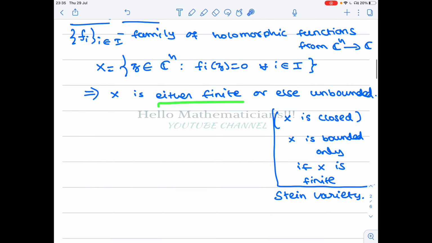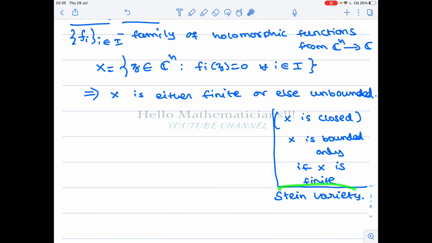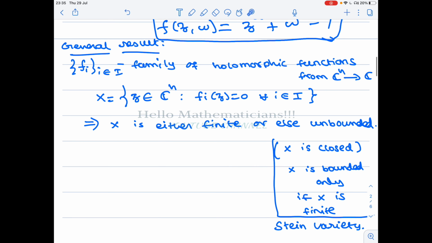Okay, so the general result is: if it is a Stein variety and if it is bounded, then it has to be finite. Or if it is compact, then it has to be finite. So you can remember this result also. If you're interested, you can check further on Stein variety and stuff.